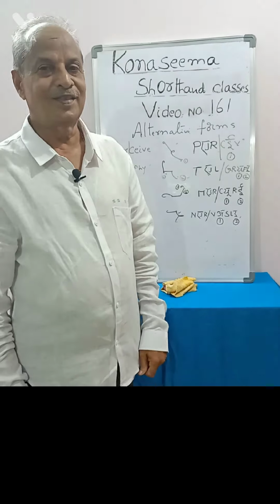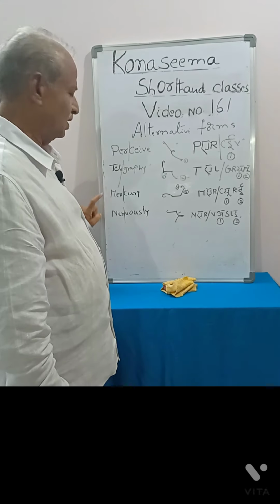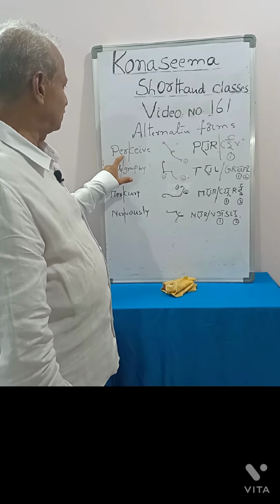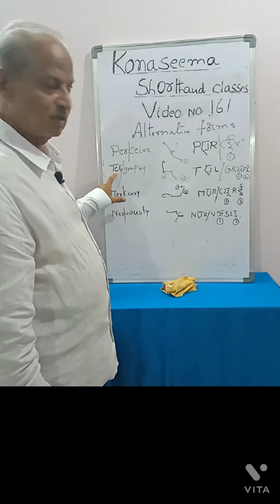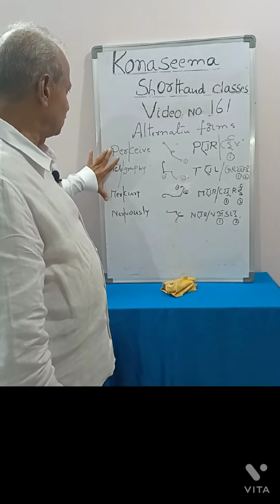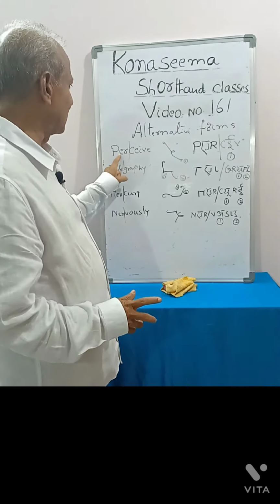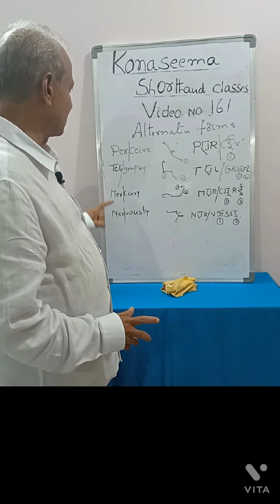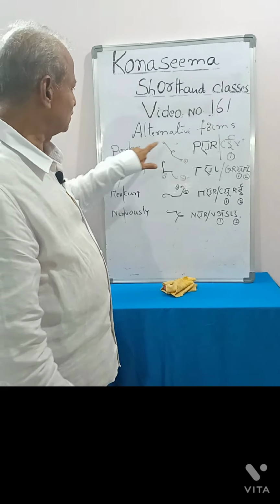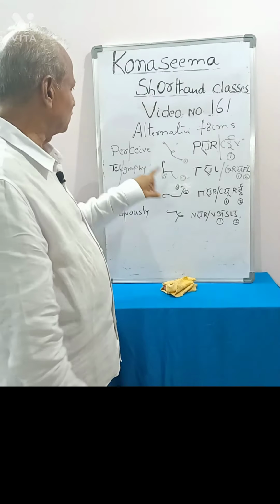Okay, you see the words perceive, telegraphy, mercury, nervously. In these words, per is the first syllable, tell is the first syllable, mer is the first syllable, ner is the first syllable. These first syllables sufficiently represent the sound of a. Per, tell, mer, ner. So per, here there is no necessity of putting a vowel. This sufficiently represents the sound of per. So you have to put vowel only to e.